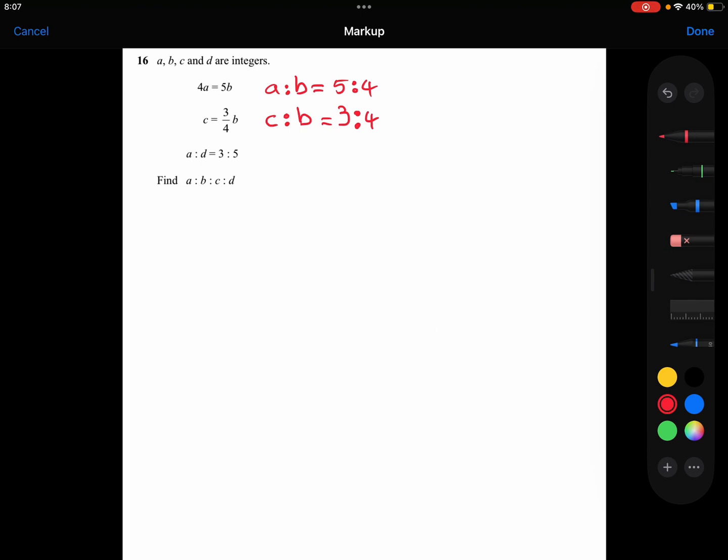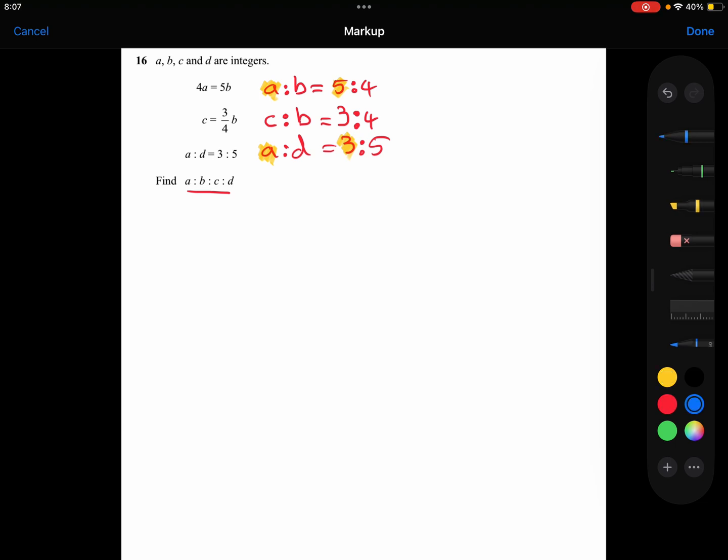And we've been given the ratio A to D, so we don't need to do any work with that. I can just copy that down. Now, in terms of combining all of these ratios together, I'm looking at the A part here, which is 5, and the A part here, which is 3. I'd like those to be the same number, if possible.